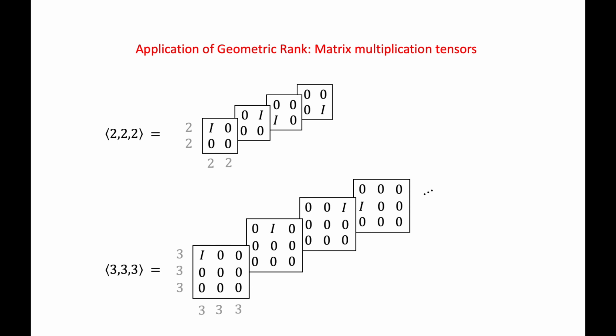The next matrix multiplication tensor, denoted by angle bracket open 3, 3, 3, angle bracket closed, is a 9 by 9 by 9 tensor, such that every slice is a 3 by 3 block matrix, such that one of the 3 by 3 blocks is an identity matrix and the other 3 by 3 blocks are 0. It is clear how this generalizes to larger dimensions.